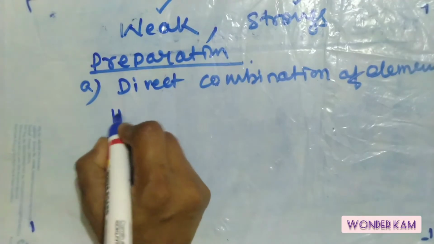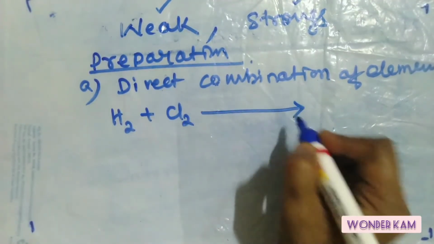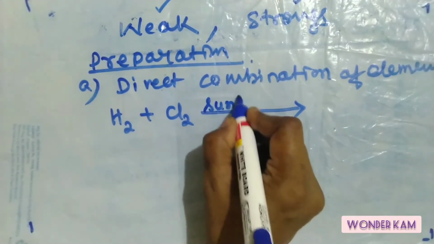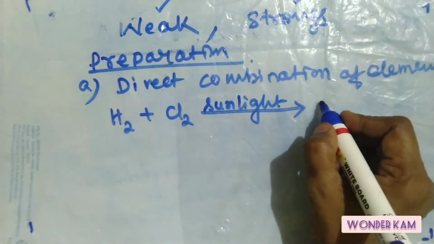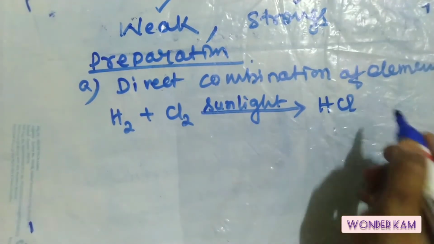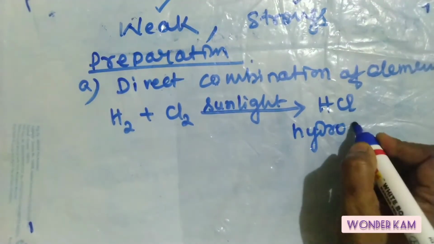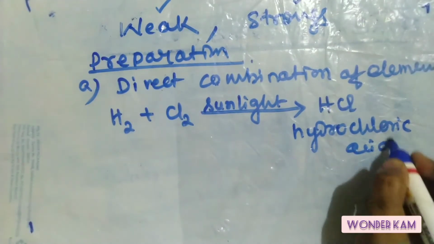So when hydrogen gas and chlorine gas are reacting together in presence of sunlight, they will give hydrogen chloride, or your hydrochloric acid.